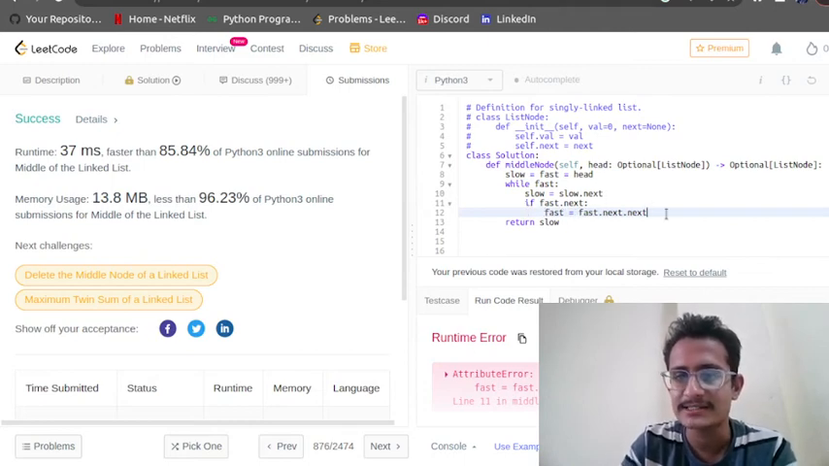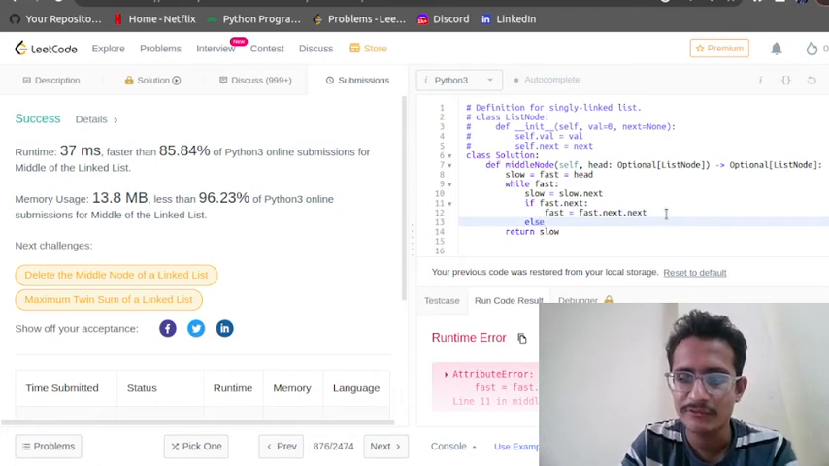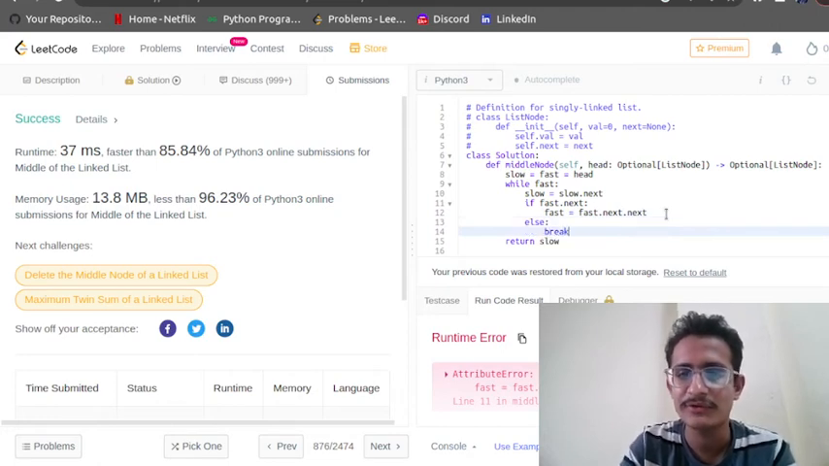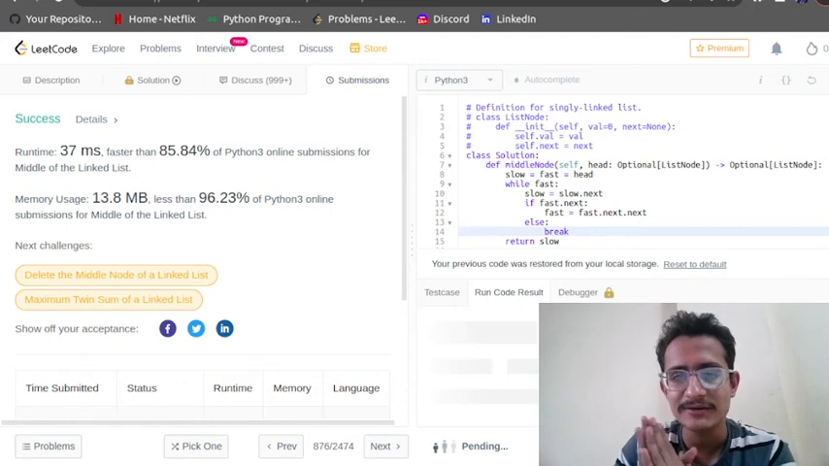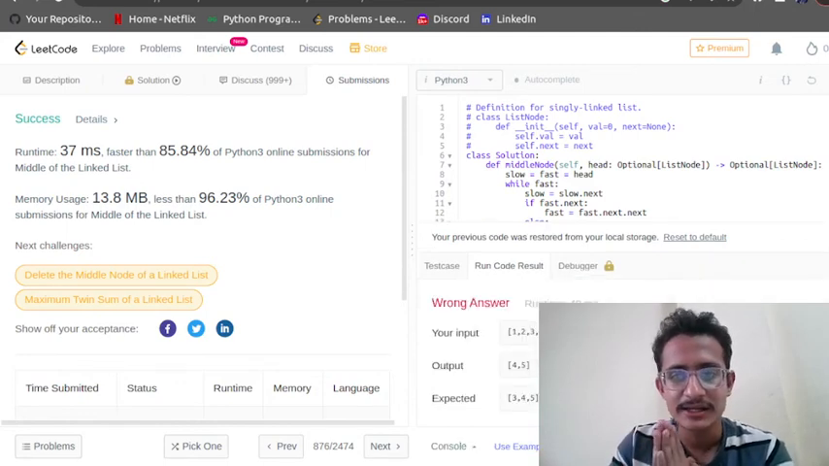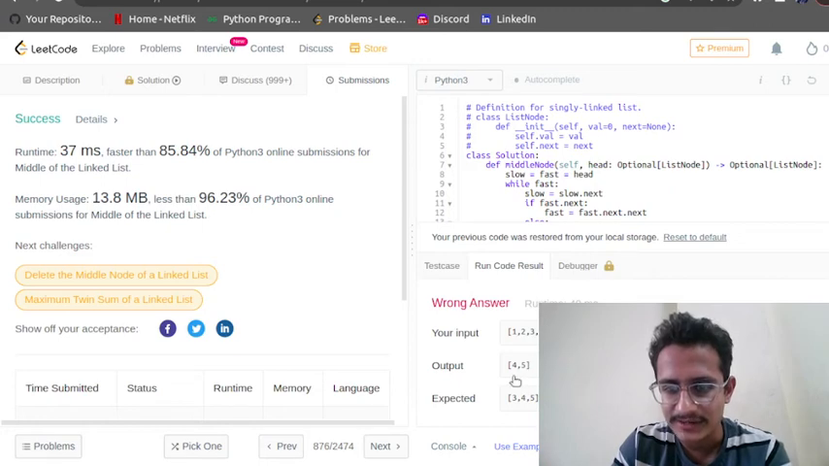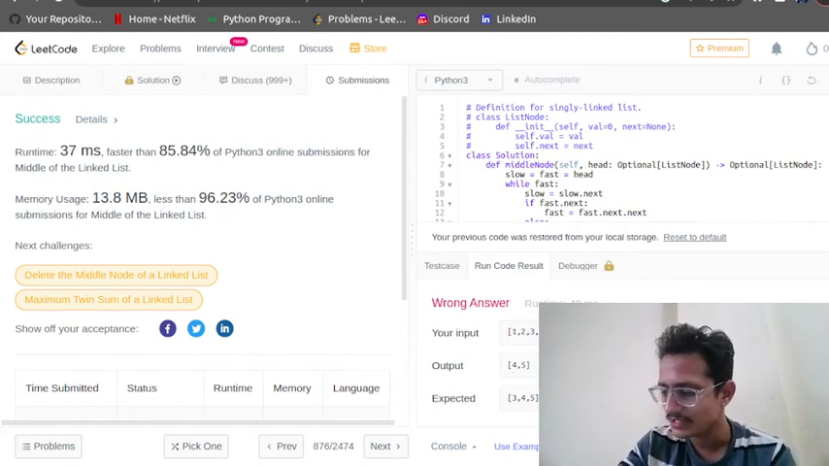If that element doesn't exist, if there is no fast, then what will we do? We will come out of this loop, so we will break. It means if there is no fast.next, close the loop. Okay, so it is giving an error. It is saying 4 and 5.